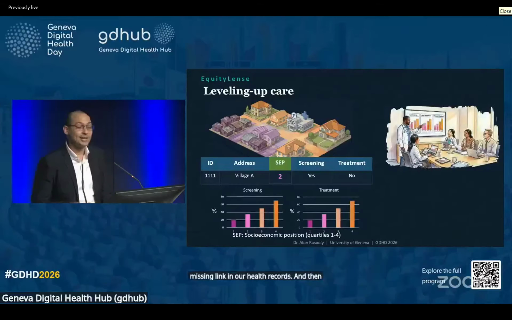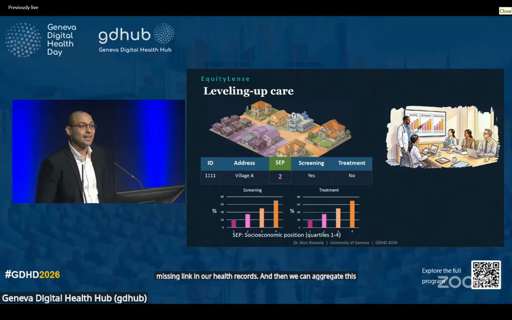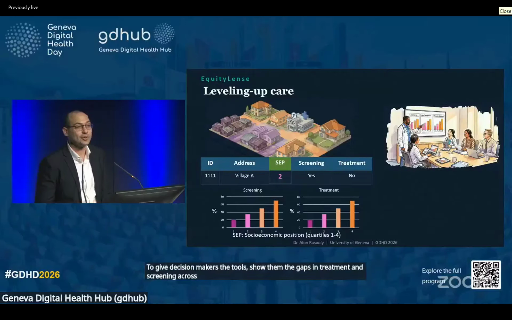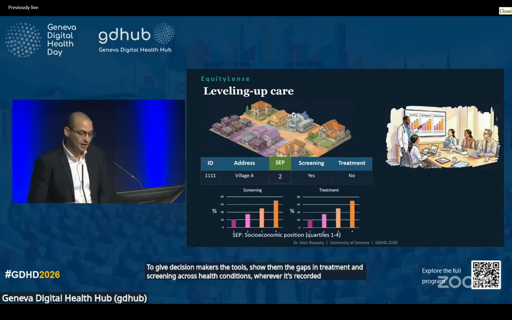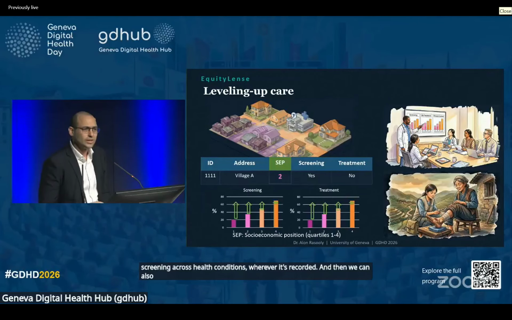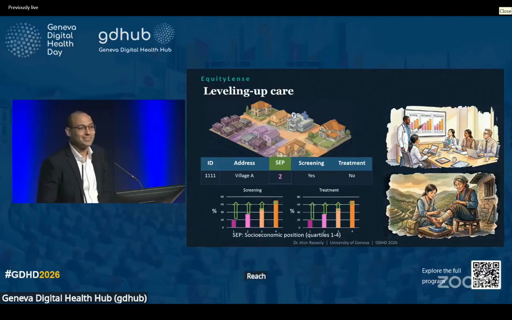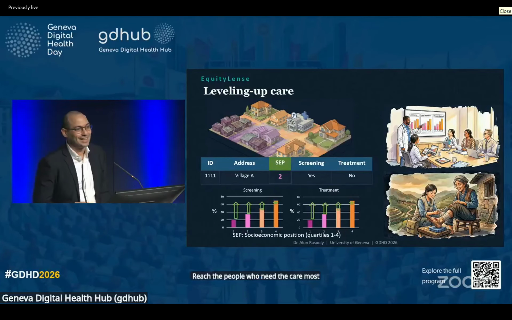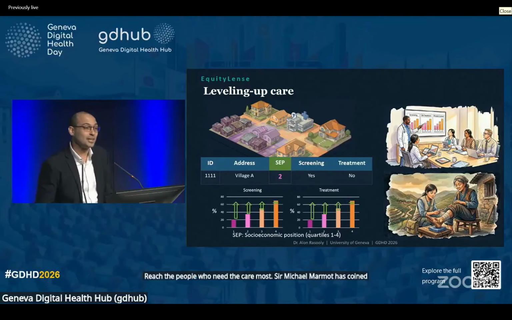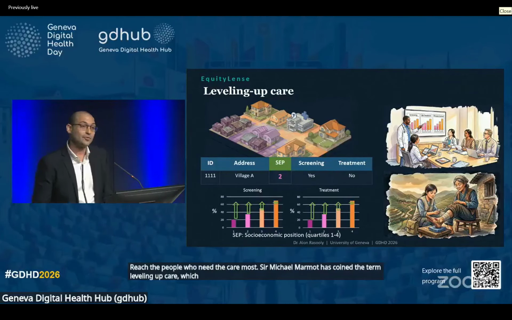And then we can aggregate this into health equity-informed dashboards to give decision makers the tools, show them the gaps in treatment and screening across health conditions wherever it's recorded. And then we can also reach the people who need the care most. Sir Michael Marmot has coined the term leveling up care, which is improving care for all while directing efforts proportionately to need.